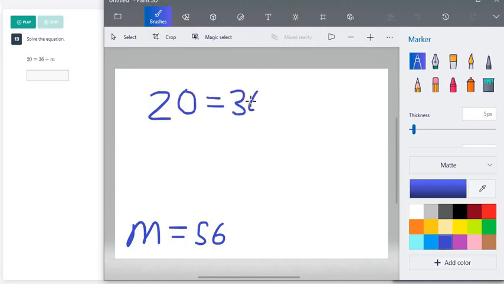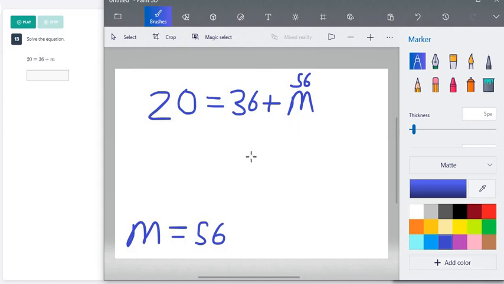So what you are saying here is that m is equal to 56. So you can replace m with 56, and it should come out correct. Well, if m equals 56, that means 36 plus 56 should equal 20, and it certainly does not. 36 plus 56 equals 92. So this should immediately tell you that you are incorrect.